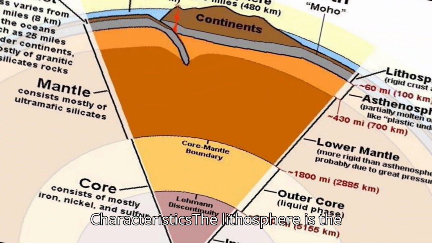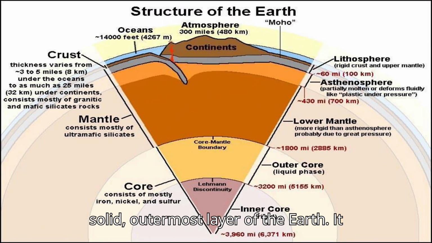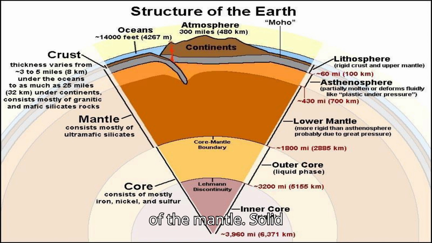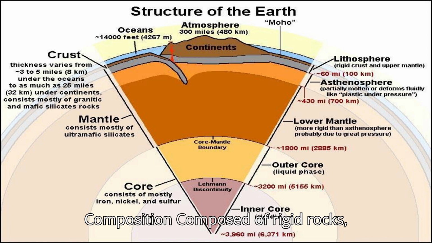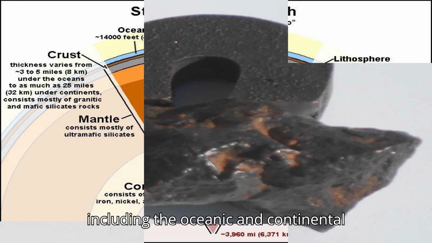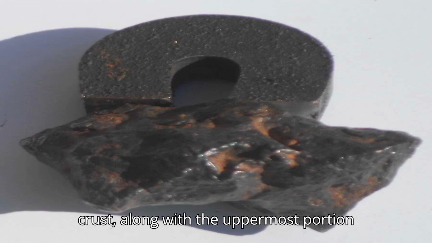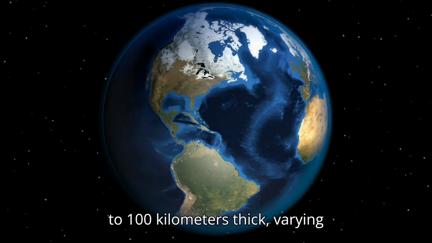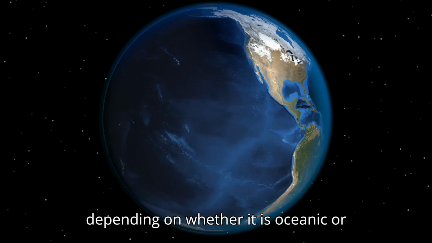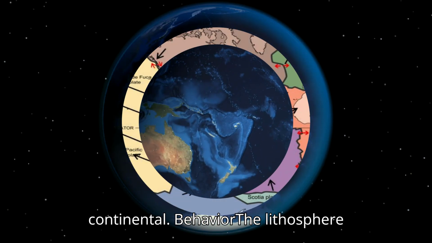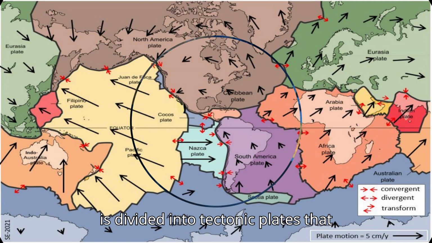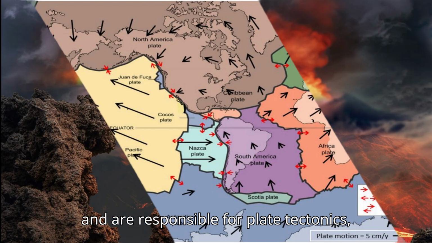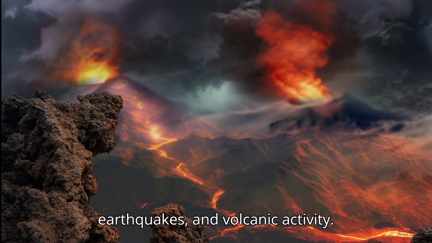Lithosphere. Characteristics: The lithosphere is the solid, outermost layer of the Earth. It includes the crust and the uppermost part of the mantle. State: solid. Composition: composed of rigid rocks, including the oceanic and continental crust, along with the uppermost portion of the mantle. Thickness: about 5 to 100 kilometers thick, varying depending on whether it is oceanic or continental. Behavior: The lithosphere is divided into tectonic plates that float on the more fluid layers beneath and are responsible for plate tectonics, earthquakes, and volcanic activity.